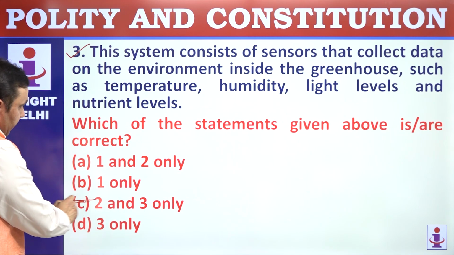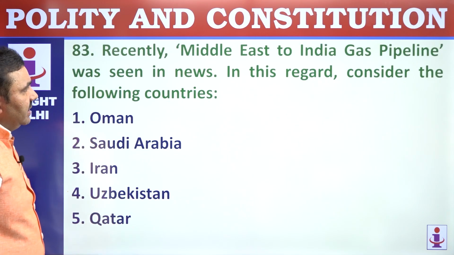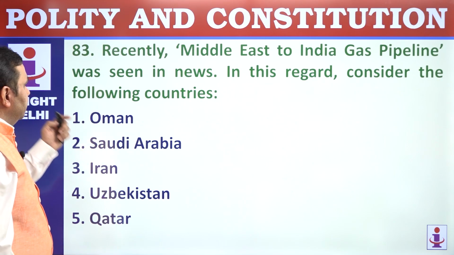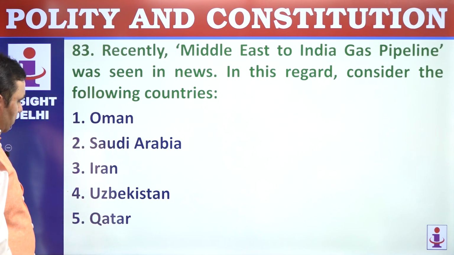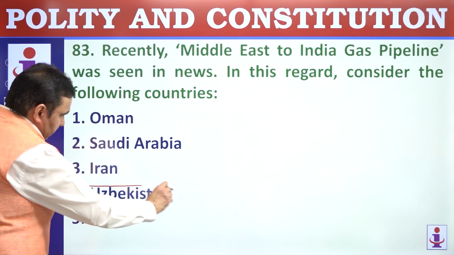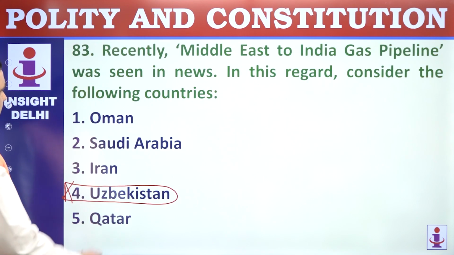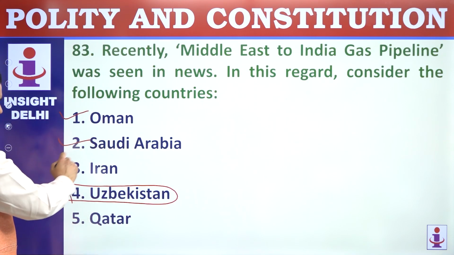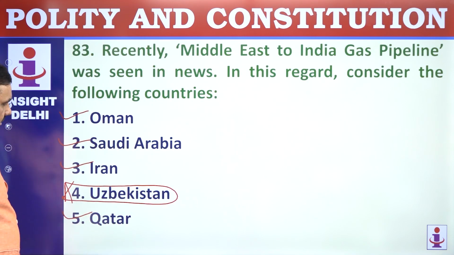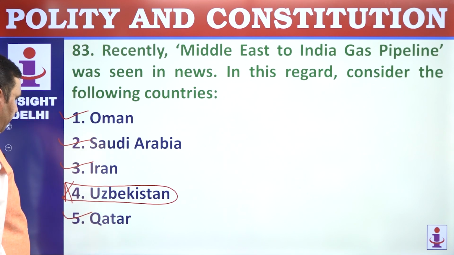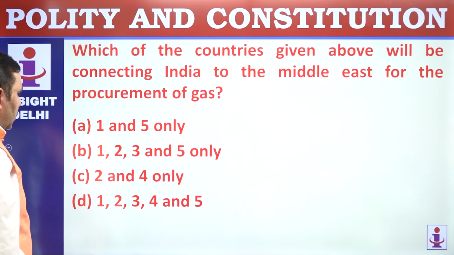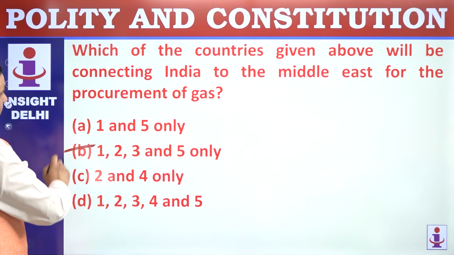Option is C. 83. Recently, the Middle East to India gas pipeline was in the news. So Middle East, you can see here, Uzbekistan will not be part of this. Which of the countries given above will be connecting? Oman, Saudi Arabia, Iran, Qatar, India, but not Uzbekistan. So 1, 2, 3, 5 only.